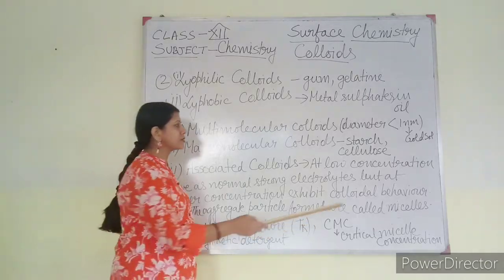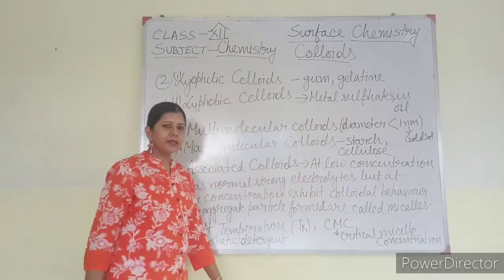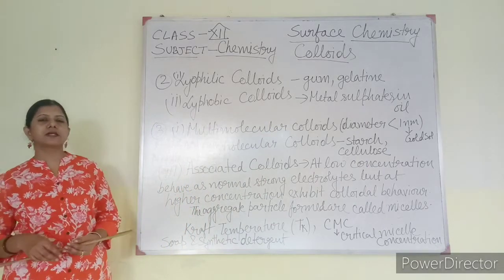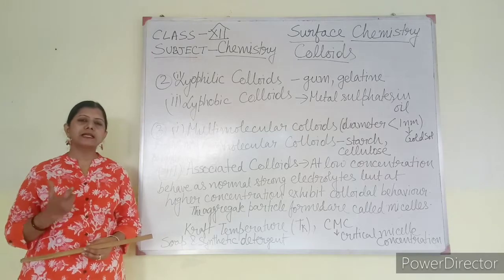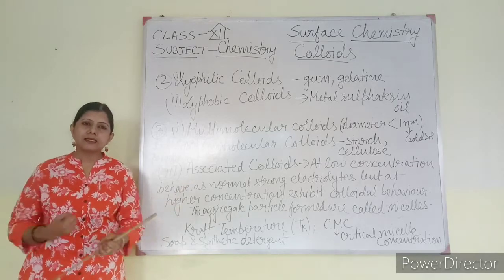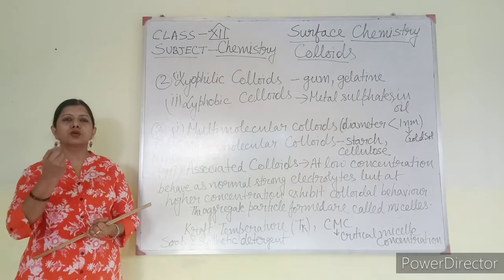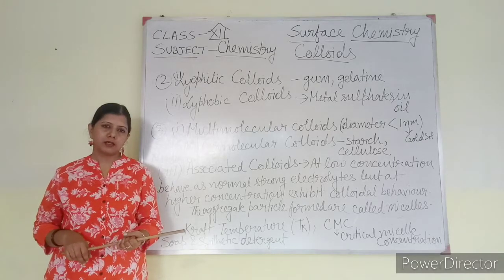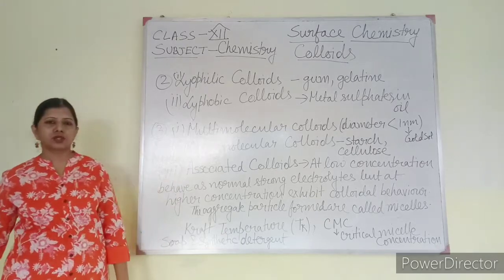One example is gold sol. Another example is sulfur. As we know, sulfur is present in the form of S8. Several S8 molecules combine together to form a big particle, and they are present as colloid particles. So this is the first classification.